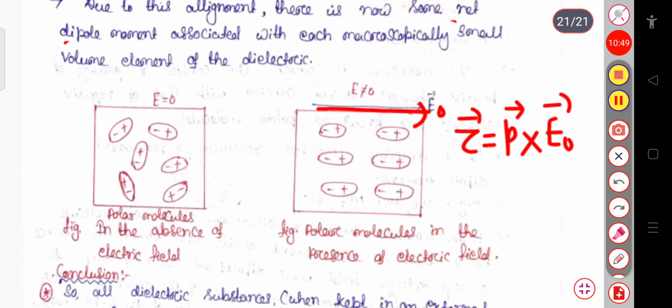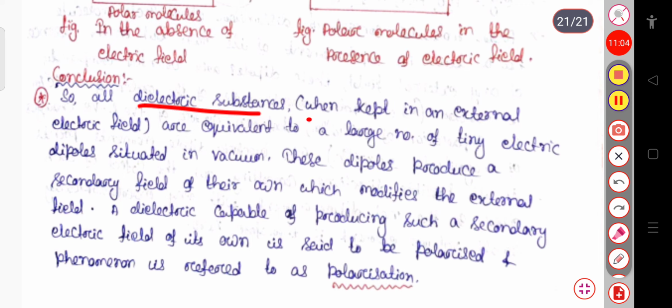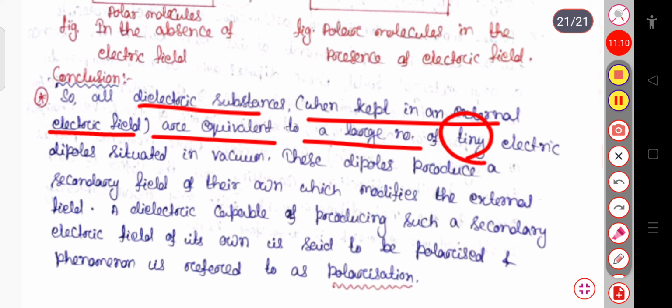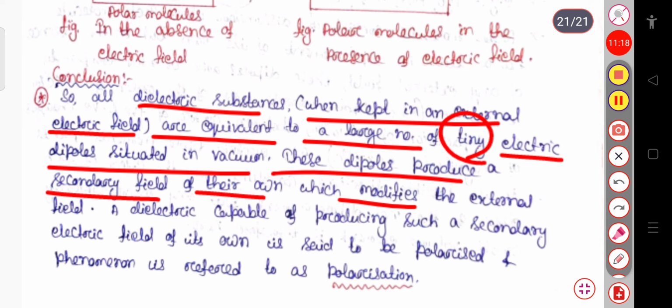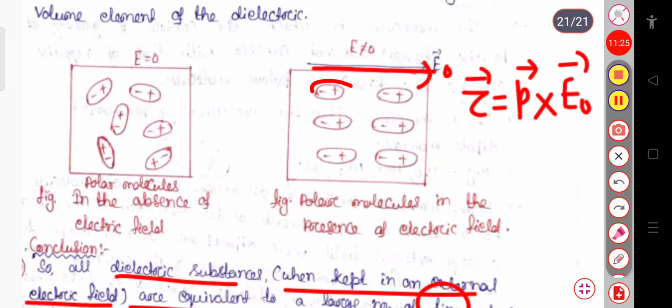What is the difference between polar molecules and non-polar molecules, or the polar dielectric and the non-polar dielectric? The conclusion we get is that all dielectric substances, when kept in an external electric field, are equivalent to a large number of tiny electric dipoles situated in vacuum. These dipoles produce a secondary field of their own, which modifies the external field. These tiny electric dipoles can exert their own electric field.